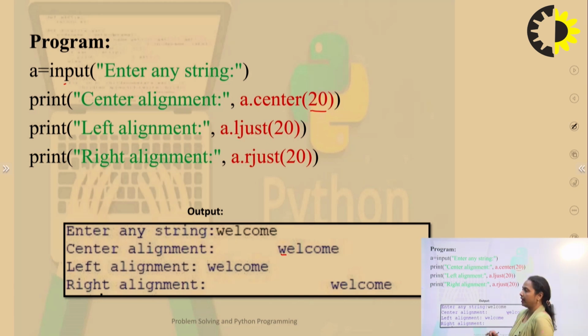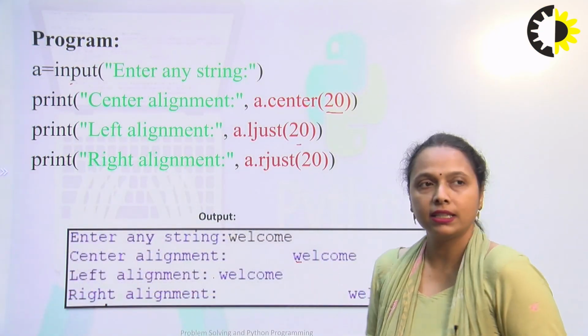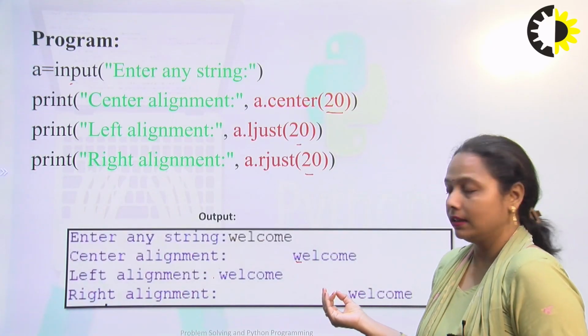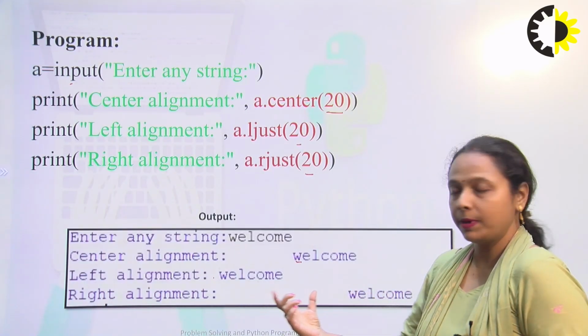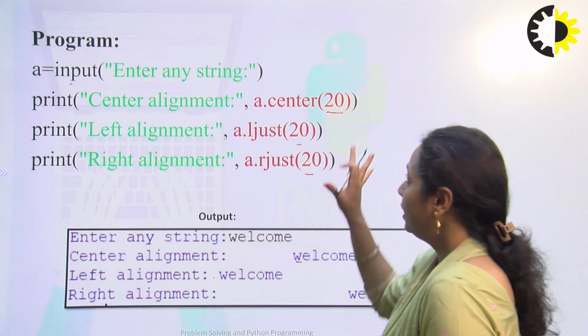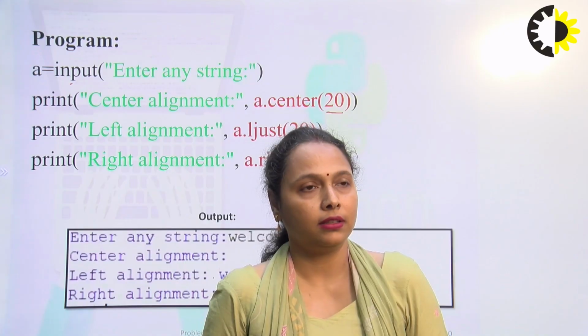Next is the left align. For left align, again I am providing the width, but as I am aligning the data from the left-hand side, the data will start from the left-hand side. Next is rjust, that is the right alignment. Whenever right alignment is given, I will again provide the width, and it will start aligning from the right-hand side. So after creating 13 spaces, it will print welcome. In this way, multiple functions are used on strings.